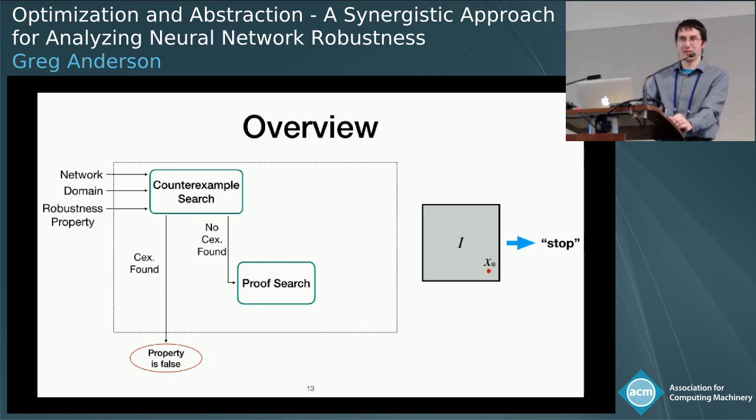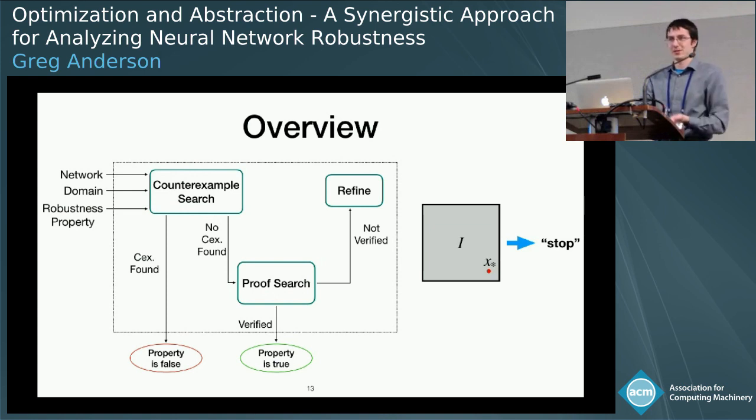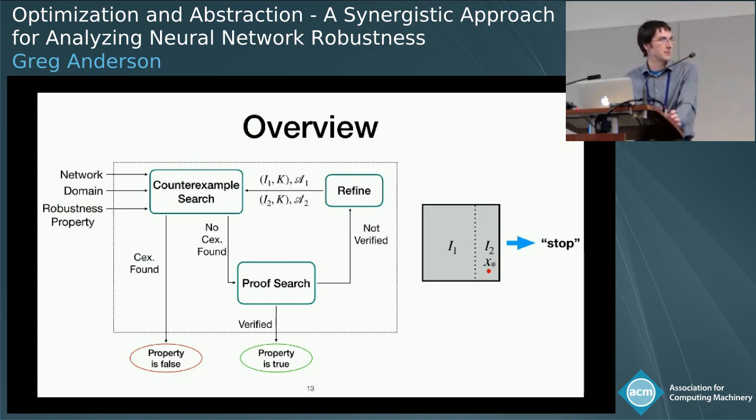And so then we're going to use the domain that we start with, and we're going to try to prove that this region is in fact robust. If we are able to prove that, then of course, again, we're done. We've proved the property. Otherwise, we're going to go into this refine block, and what we're going to do here is the two kinds of refinement that I mentioned earlier. So we're going to both partition the initial region into two pieces, and we're also going to select an abstract domain to use for each piece. And then we will restart this search. So on the right here, I've shown one way that we might partition the region.